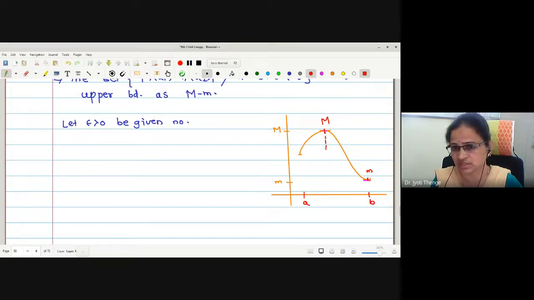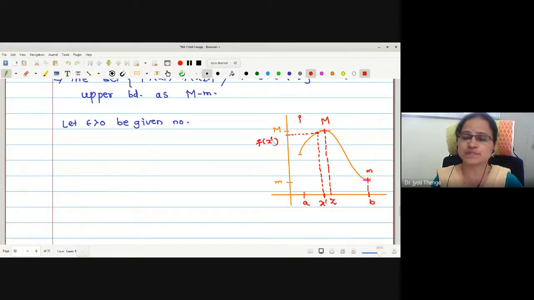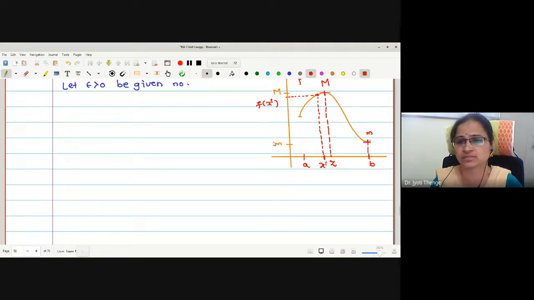See, somewhere here we have this M. Can I find a number x dash somewhere closer to this point? Say this point I am going to call z. Somewhere closer to z, let it be x dash, such that the difference between f(x dash), somewhere here, and M is less than epsilon by 2. Can we do this? This is epsilon by 2, less than epsilon by 2.